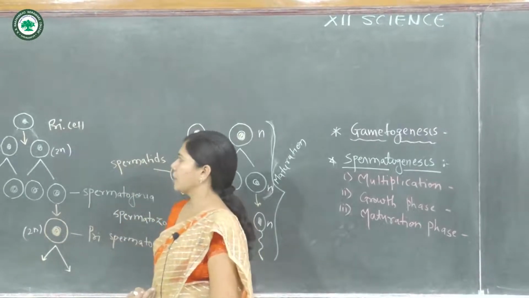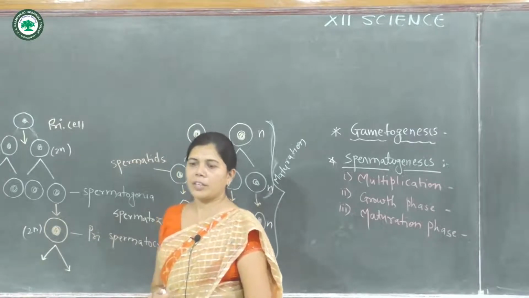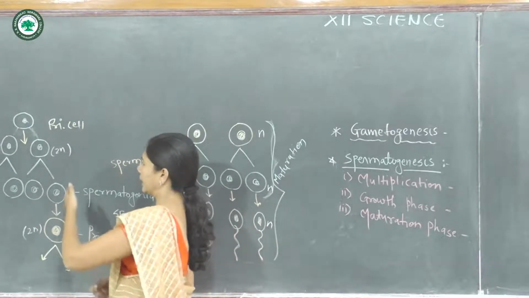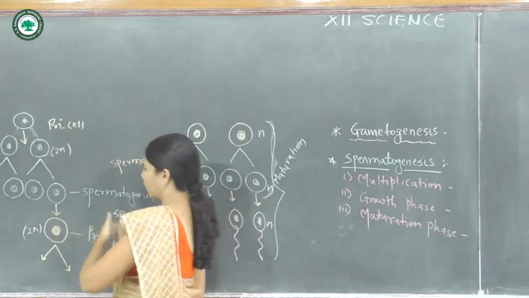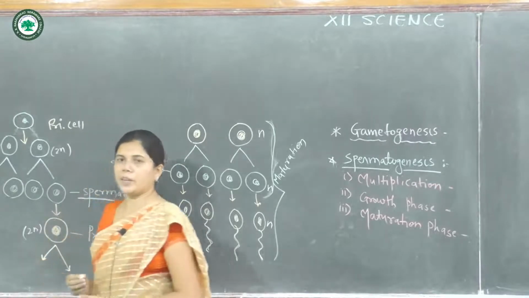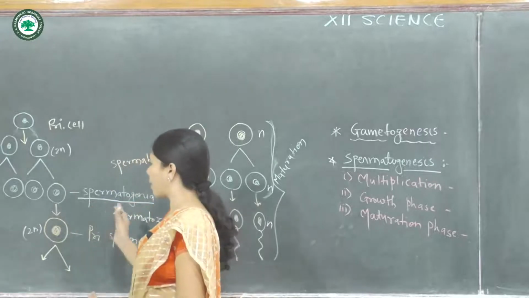Spermatogonia are diploid in number, meaning the total chromosome number is 46.